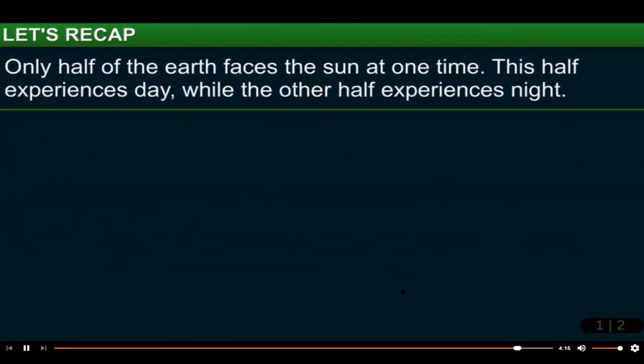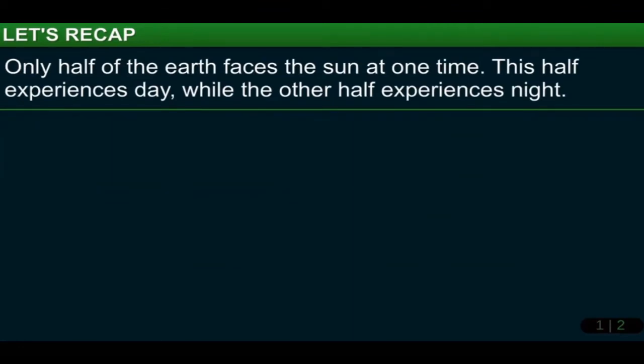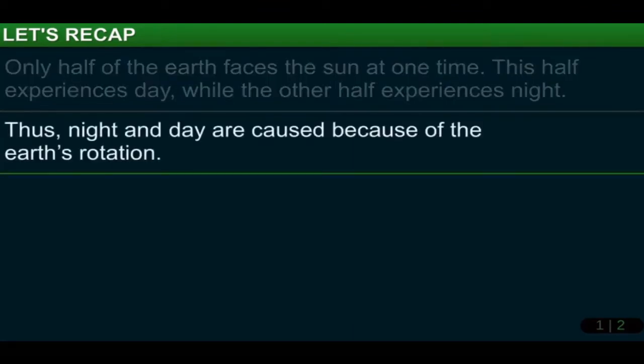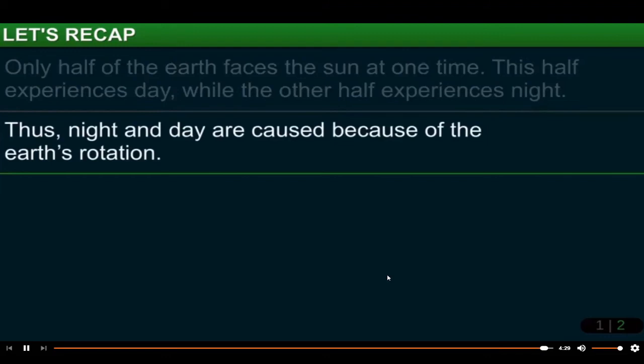Only half of the Earth faces the sun at one time. This half experiences day, while the other half experiences night. Thus, night and day are caused because of the Earth's rotation.